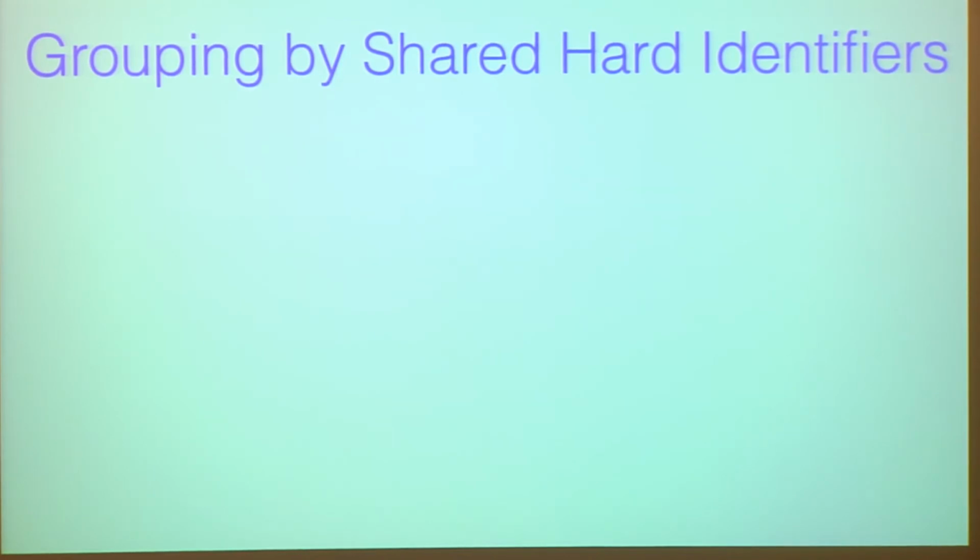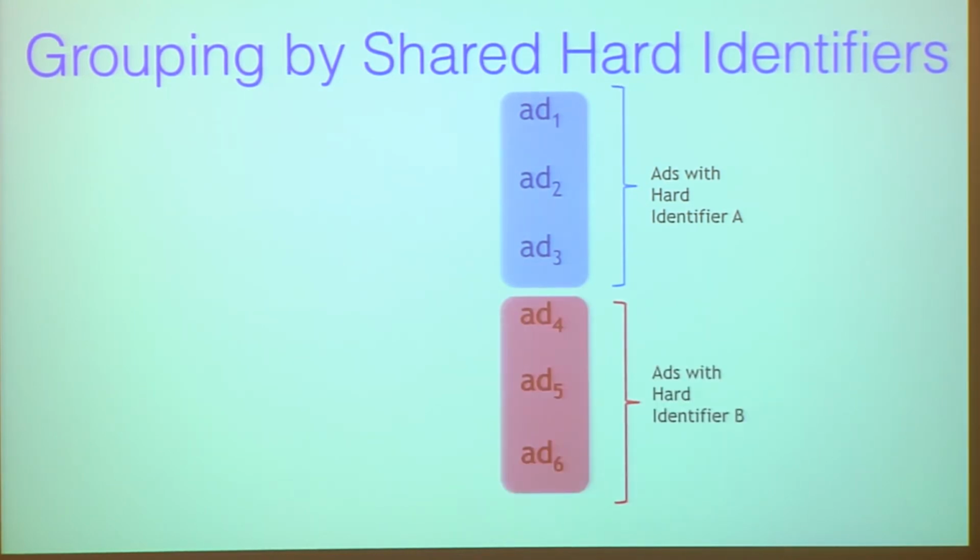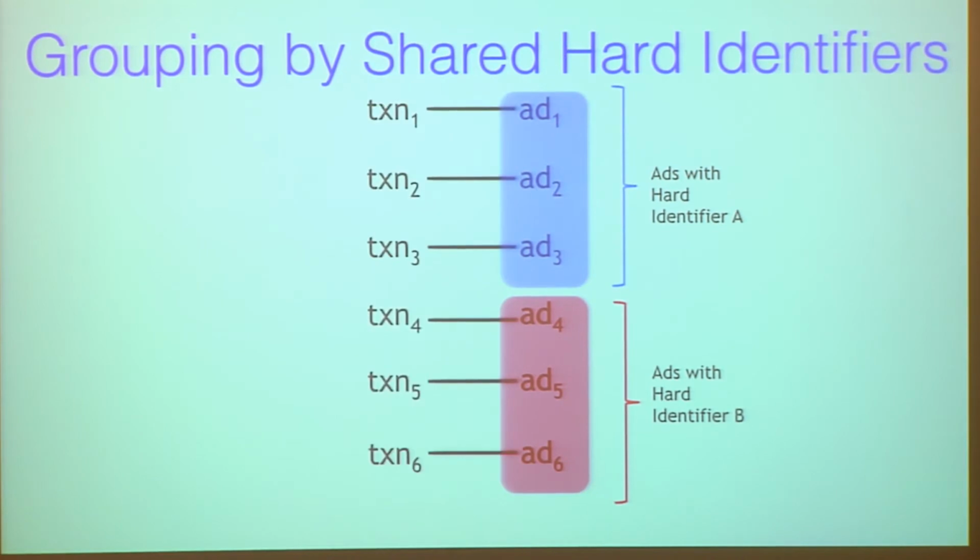So now that we have all the information we need to group ads by the owners, we came up with 2 heuristic methods to group ads by owners. The first grouping method groups ads by a shared hard identifier. So let's suppose we have 3 ads that share a hard identifier, for example, a phone number. At first, we group the ads by their identifiers. Then we find the exact transactions that match with these identifiers.